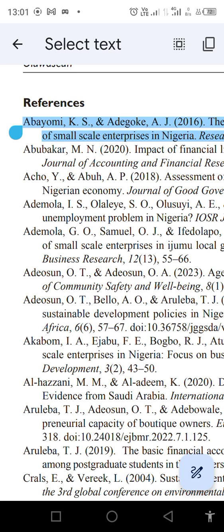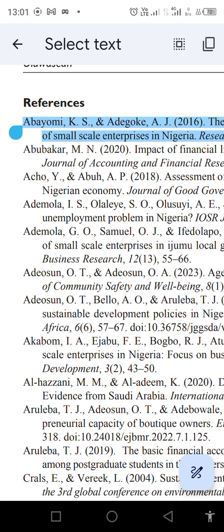All the referencing styles follow rules we need to take note of: the use of comma, the use of full stop, the use of and, how to join things together, with some slight differences. Now, let's see APA referencing style generally.